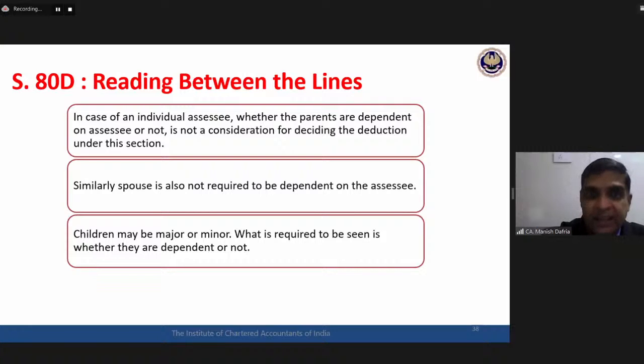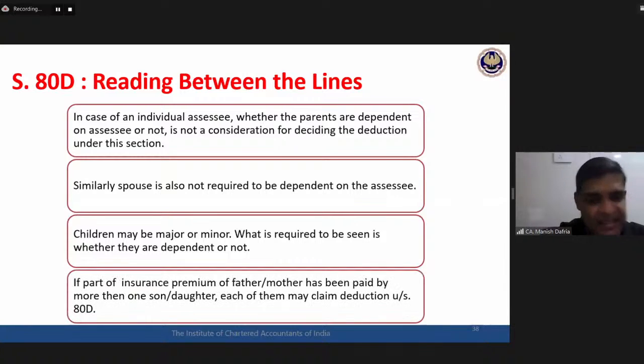But all said and done, the son is dependent on the assessee till date. The 80D deduction is available. Simply because he has completed the age of majority doesn't make any difference. For 80D, what is required to be seen is the dependency status. A minor child may be dependent, a major child may not be dependent. All possibilities are there. Okay.